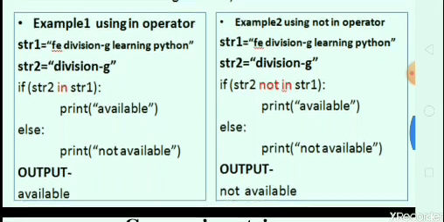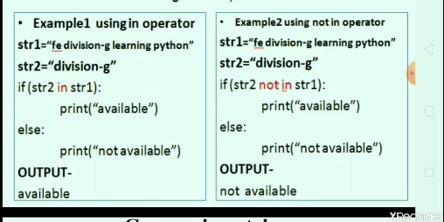Second example, using the not in operator. Here str1 is equal to 'FE division-g learning Python' and str2 is equal to 'division-g'. We check the condition again by using an if else statement, that is, if str2 not in str1. If the condition is true, then print available.